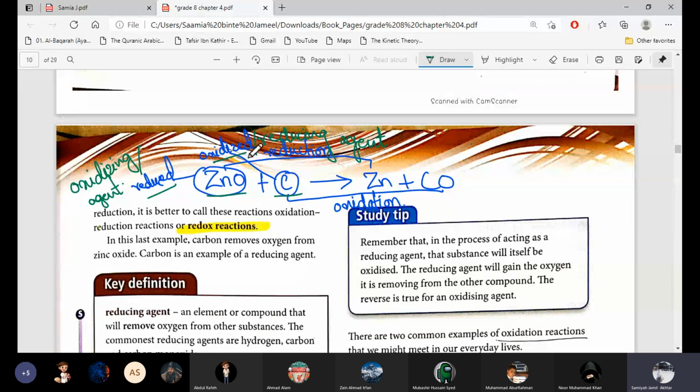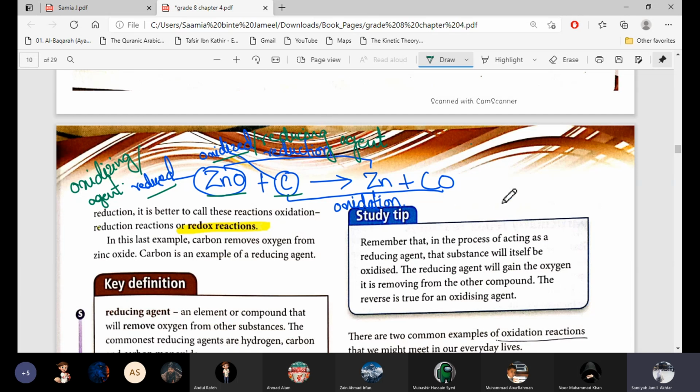And the substance which is oxidized, it is also the reducing agent, the opposite things. So remember that the substance which is reduced is also the oxidizing agent, because it is giving oxygen to the carbon, so it's reduced and an oxidizing agent both. And carbon is gaining oxygen, so it's oxidized, and it is removing oxygen from zinc oxide, so it's the reducing agent. And these four terms: reduced, oxidized, reducing agent, oxidizing agent, are always from the reactants.